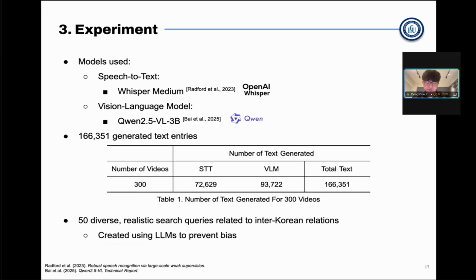Also, across the 300 videos, the framework generated over 166,000 text entries, combining both transcribed speech and video analysis results. To thoroughly evaluate retrieval effectiveness, we created 50 diverse search queries relevant to the inter-query relations. These were generated using LLMs, specifically the ChatGPT o3 model, representing realistic user needs and information-seeking behavior, and most importantly, to prevent bias in our research.